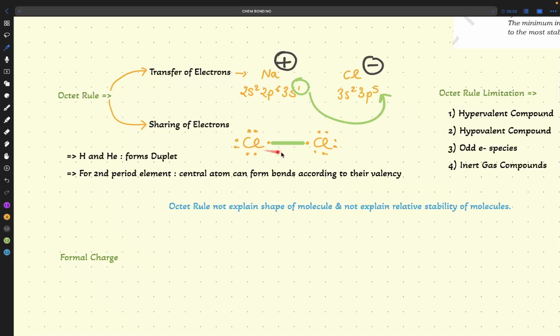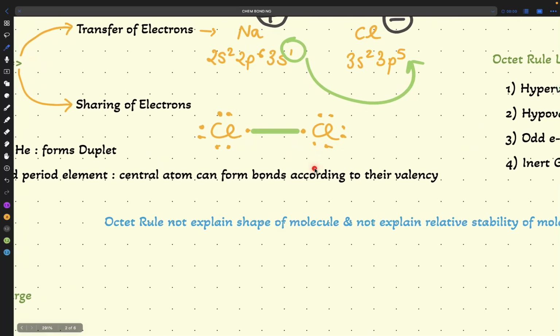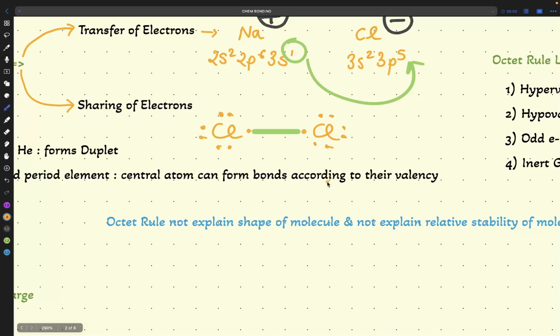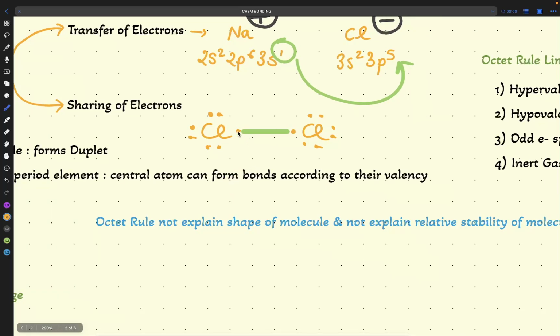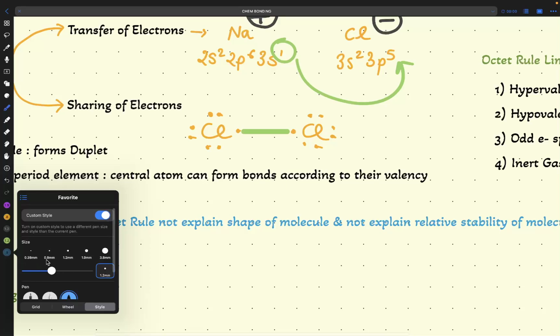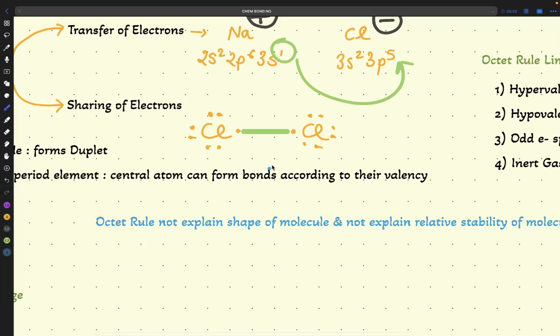Now one more point here you have to mention. This electron, this one and this two, these electrons which are forming the bond, are called bonding electrons.